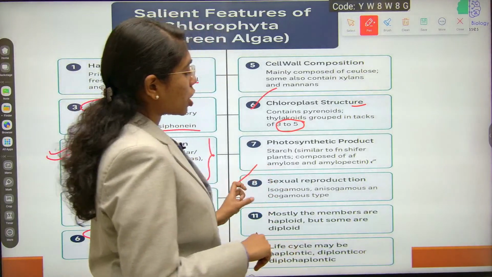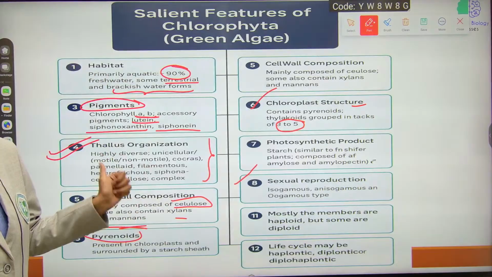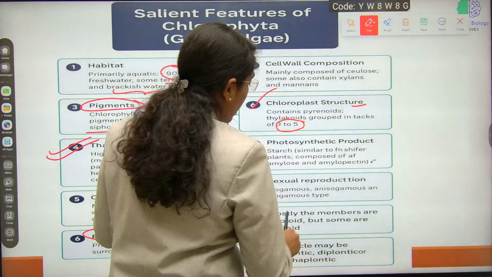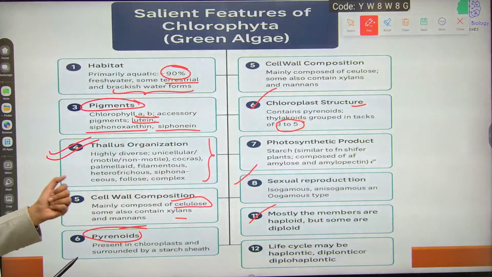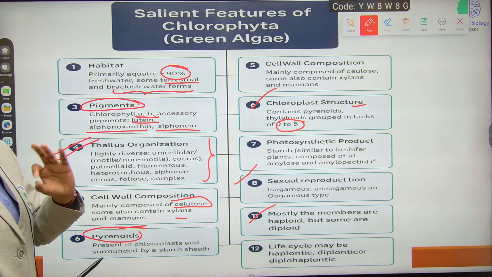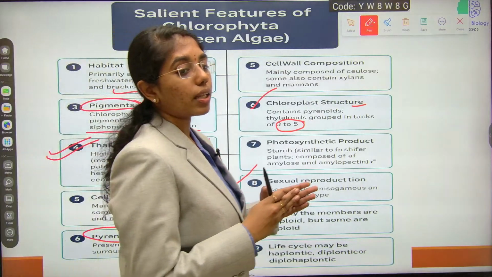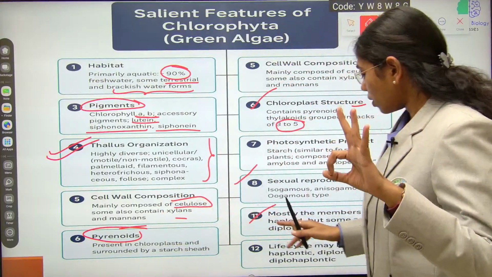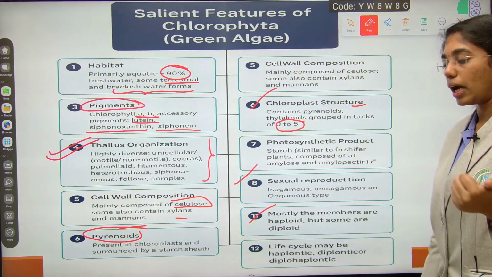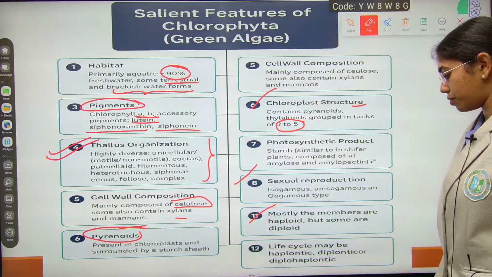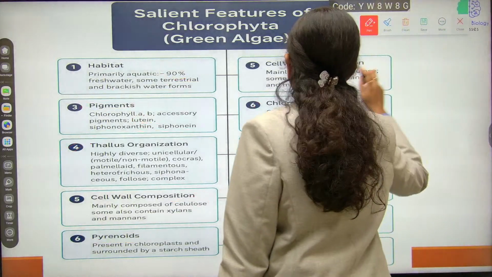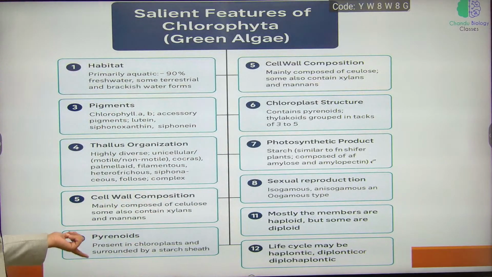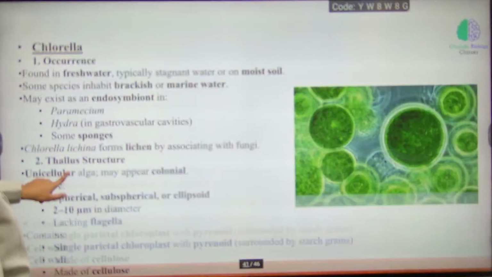And sexual reproduction is isogamous, anisogamous and oogamous. All three types of sexual reproduction are observed, and mostly the members will be haploid. We can see three modes of life cycle. When you consider the diverse examples of Chlorophycean members, you can see three life cycles: haplontic, haplodiplontic and diplontic life cycles. Fine, right?